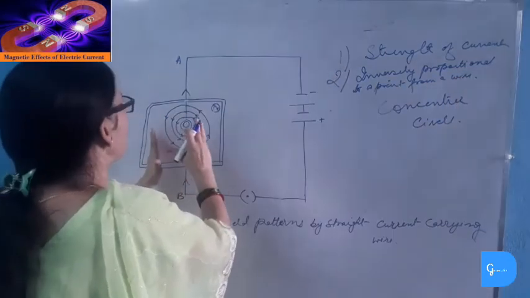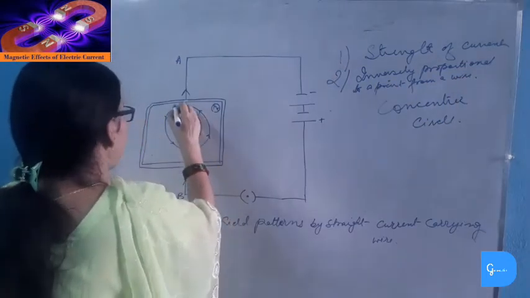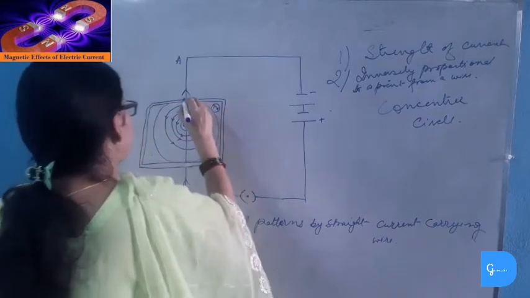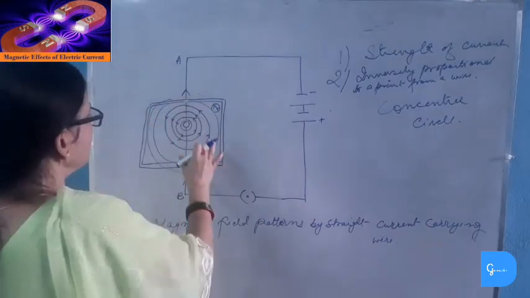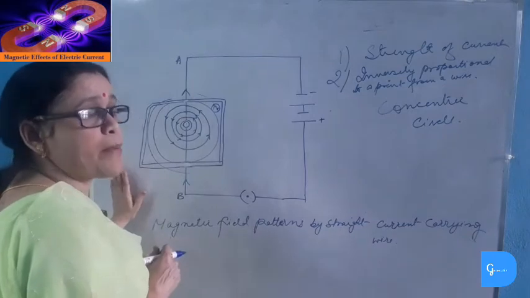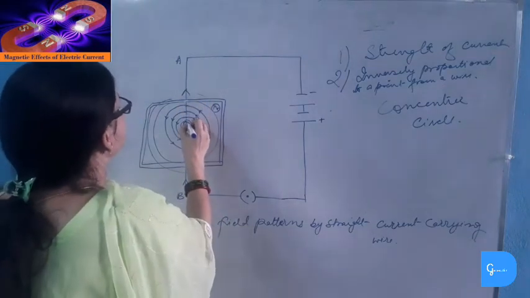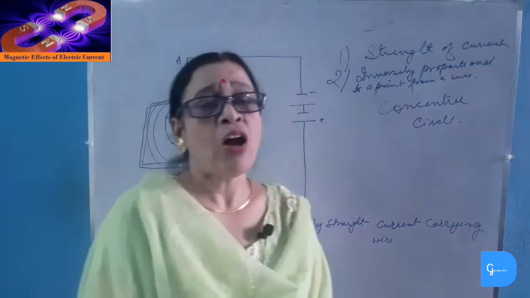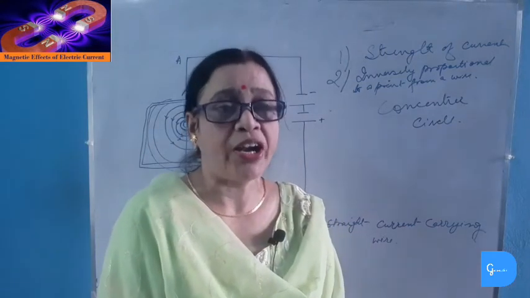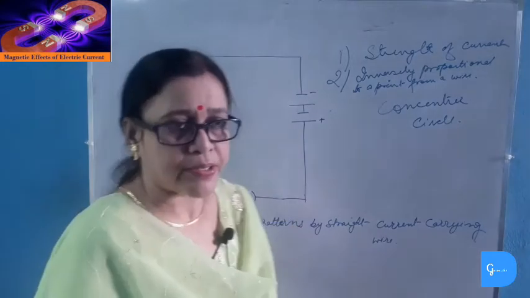Thus, as we move farther away from this wire, the magnetic field lines become wider and larger, indicating the decreasing strength of the magnetic field, whereas near the wire, the magnetic field lines are closer. Now, how do we find the direction of the magnetic field without using a plotting compass?